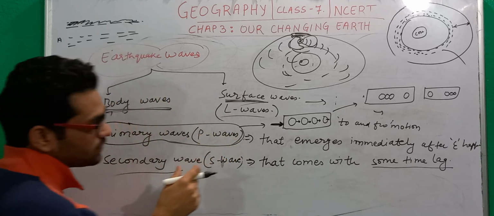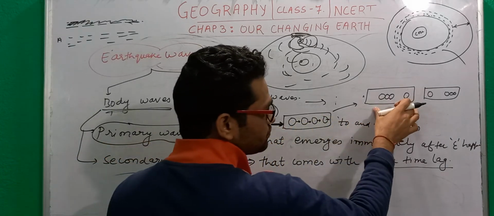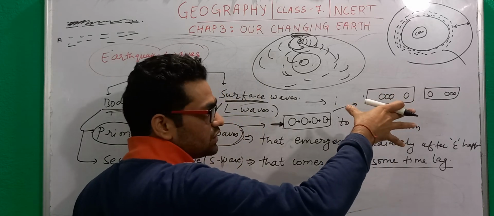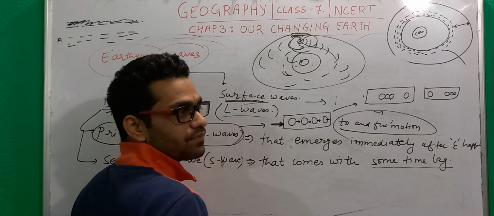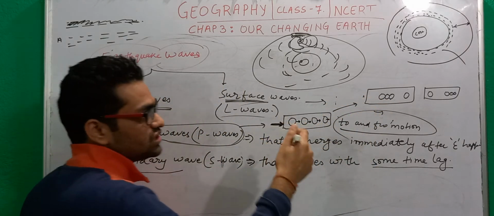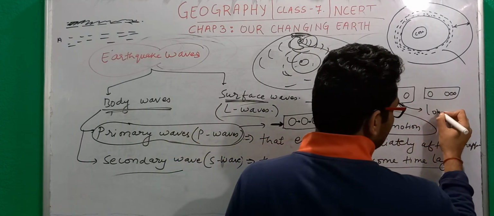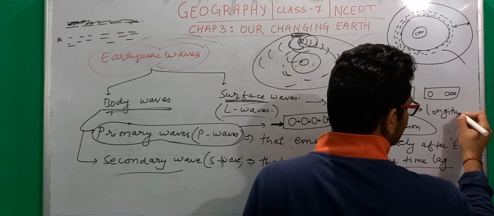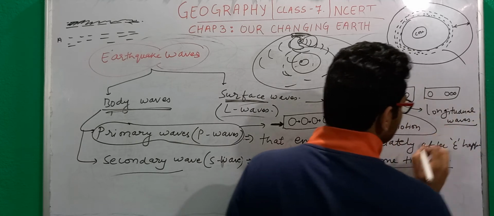So when a primary wave strikes a rock structure, the particles move in a horizontal direction. This movement is called to and fro motion, or squeezing and then expansion. Waves in which this type of movement of particles takes place are called longitudinal waves. That is why we call primary waves longitudinal waves.